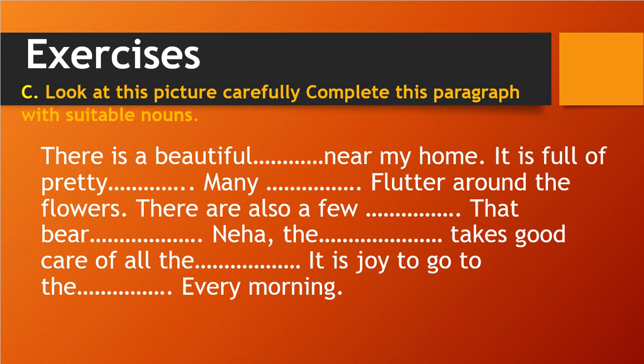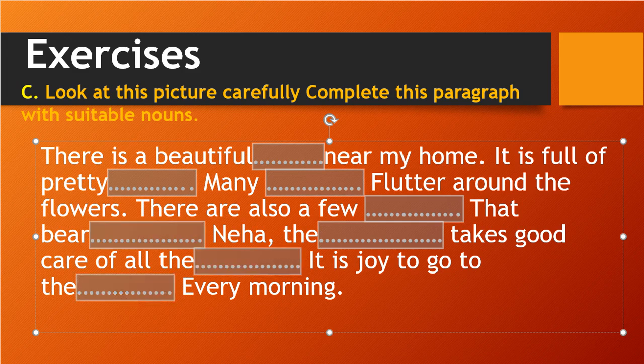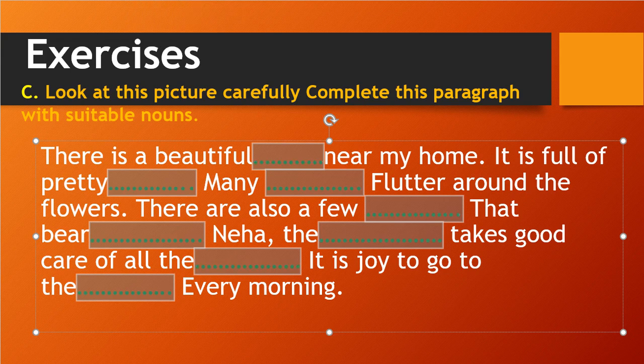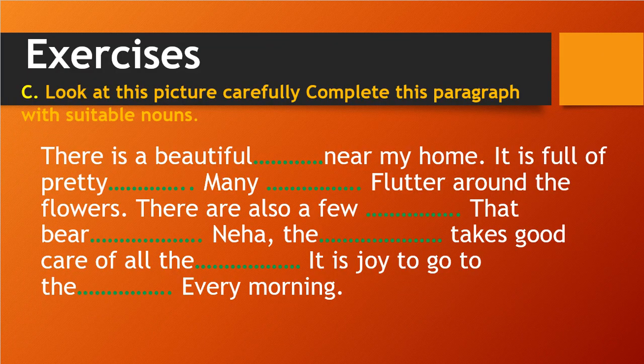In our picture there is a girl, so I have changed that name from Sanjay to Neha. So what we need to do here is fill all these marked blanks with the appropriate word for that picture. So we have to understand the picture, and then fill the blank. So there is a beautiful blank space near my home.